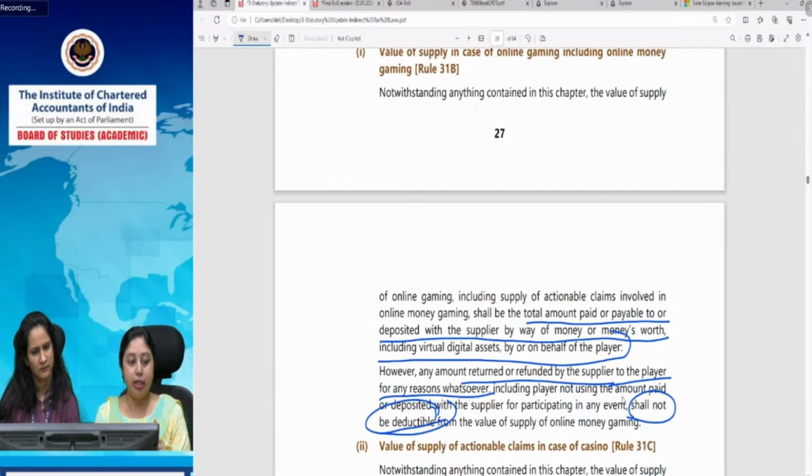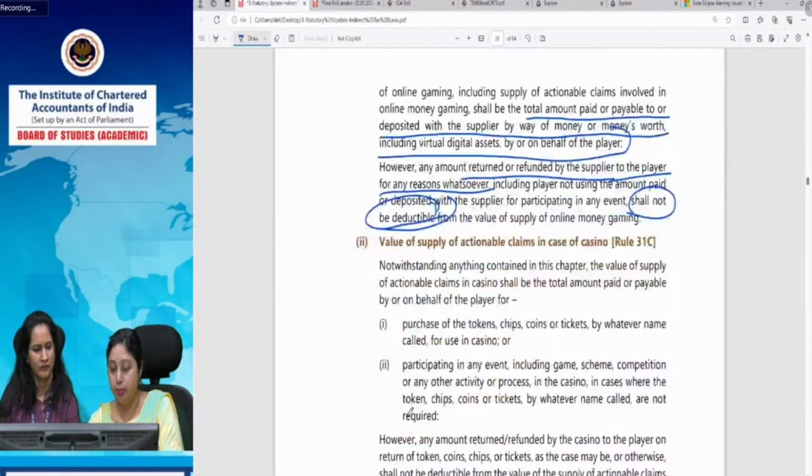In fact, we have a question based on this in our revision test paper also for online money gaming, to explain how this valuation is done. I've explained the concept; the practical example or computational problem you can see from the revision test paper. It will get clarified how this actually works.